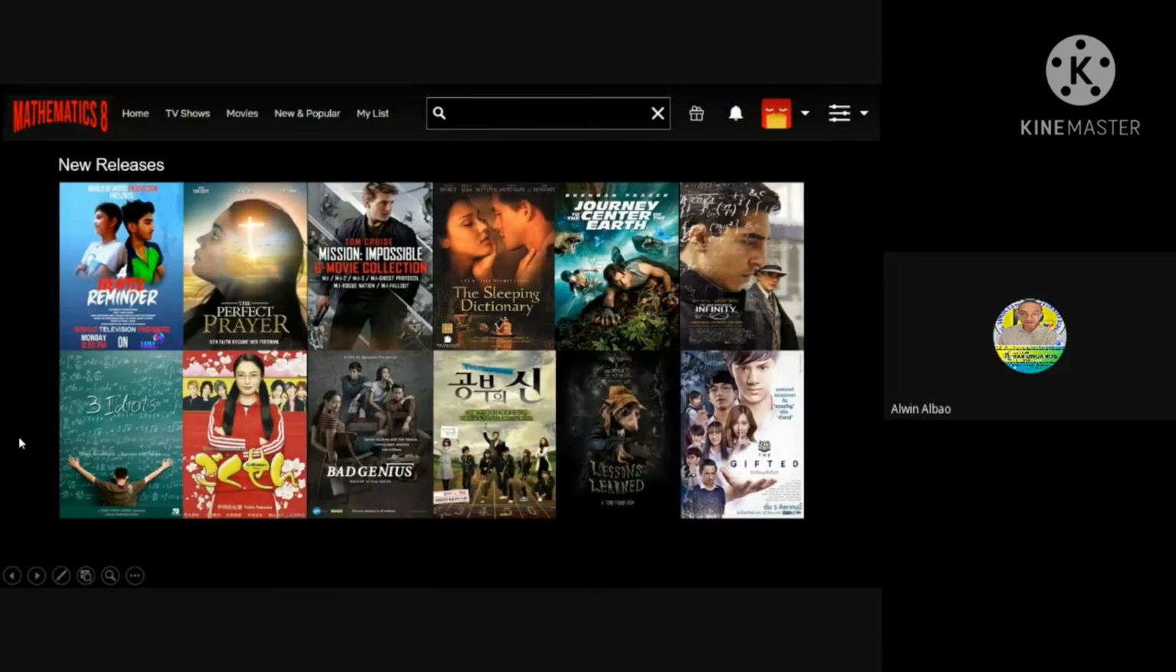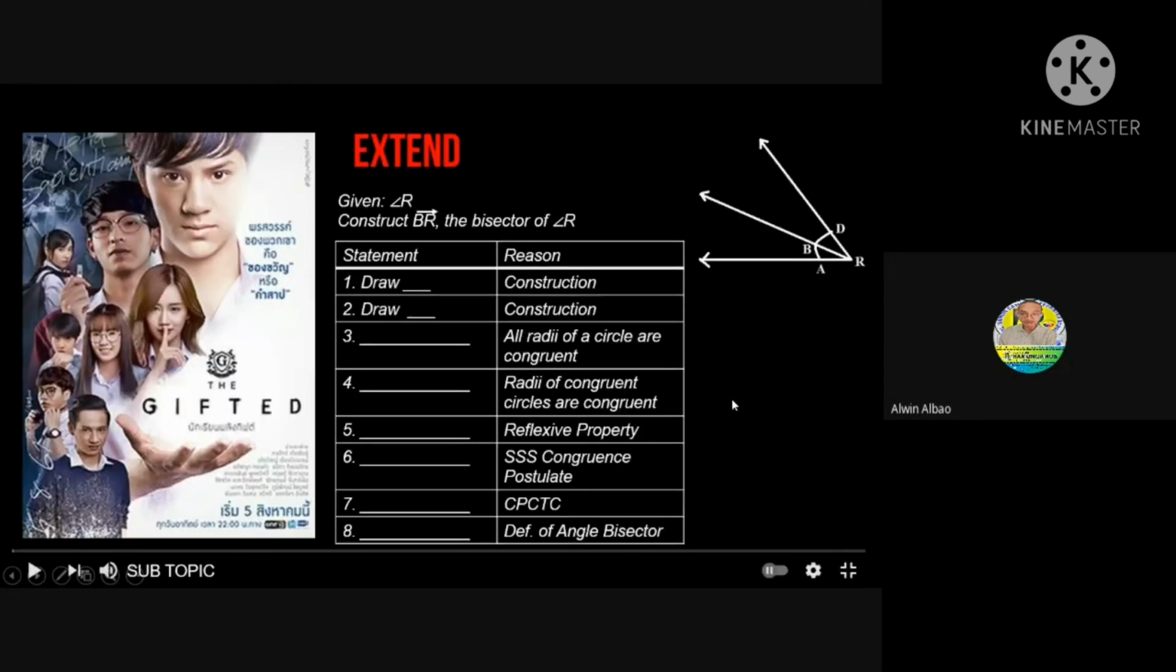Okay, so every child is special. Everyone is also gifted in different form. The extend activity will help you more to familiarize with our lesson today. You have to construct an angle bisector. Let's now watch the movie of the gifted. Extend activity. Given, construct angle R. So construct ray BR, the bisector of our angle R. You have to complete the statement with a given reason. So based on the reason, you just need to complete our statement.